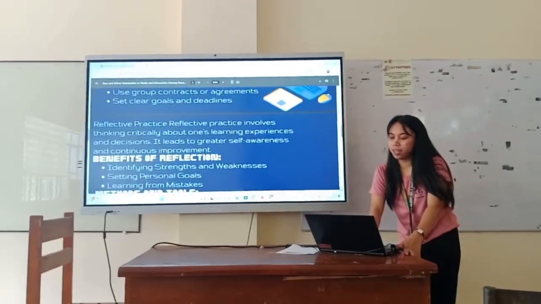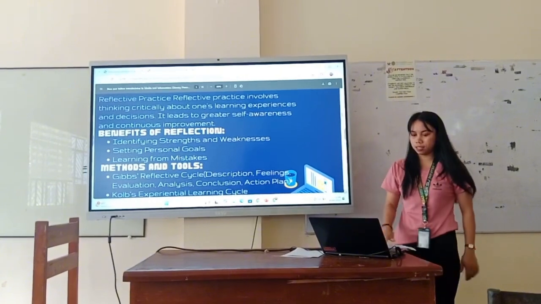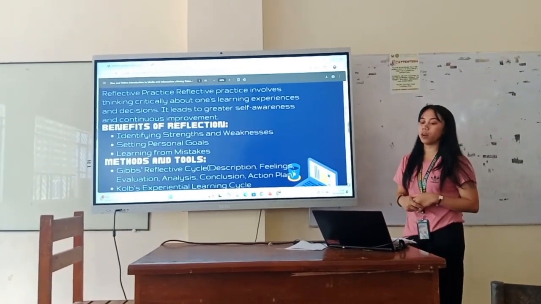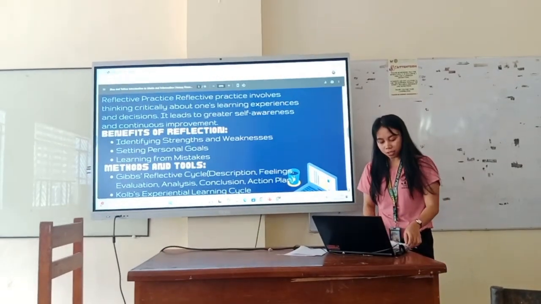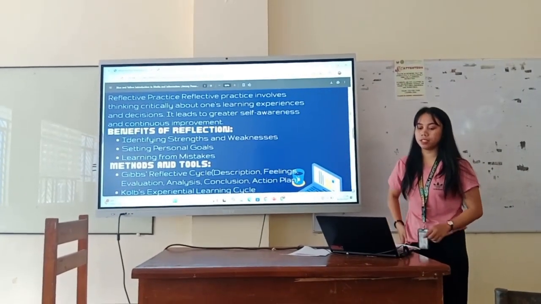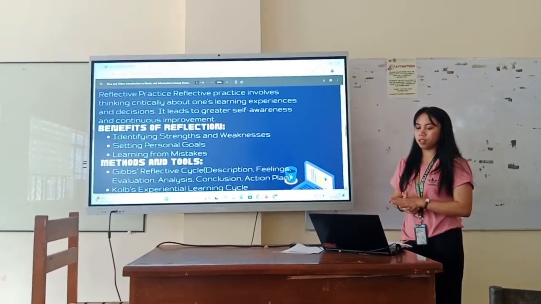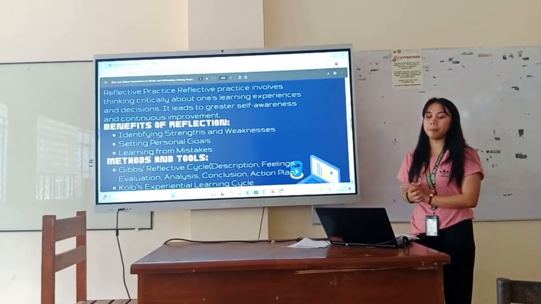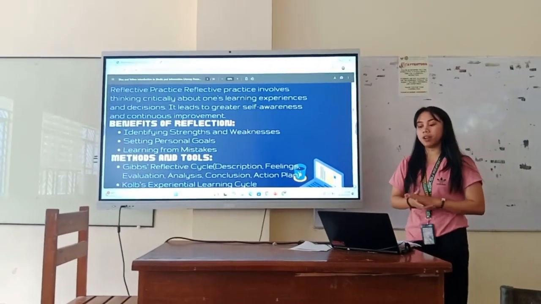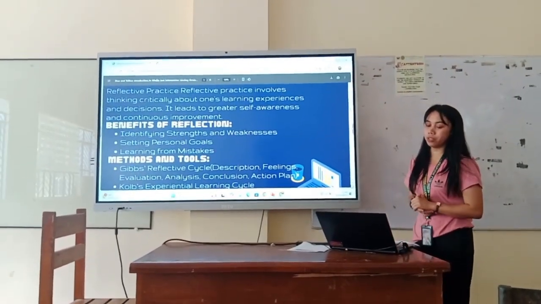So ito yung next, yung reflective practice. It involves thinking critically about one's learning experiences and decisions. It leads to greater self-awareness and continuous improvement.